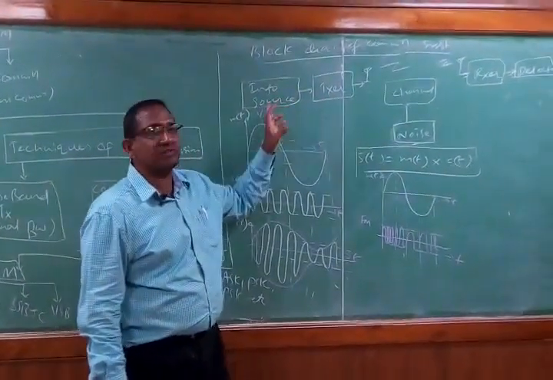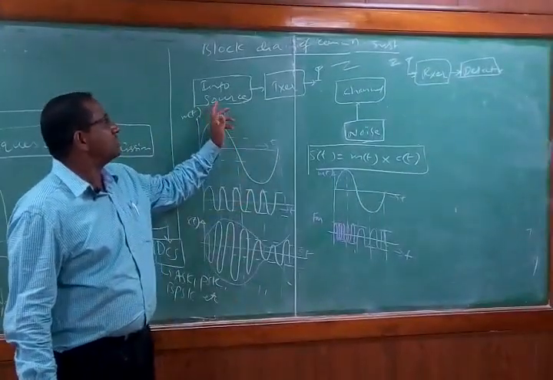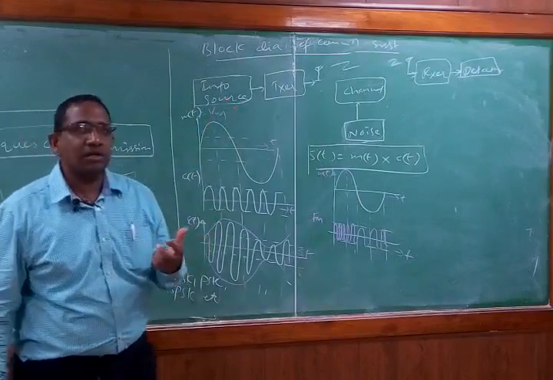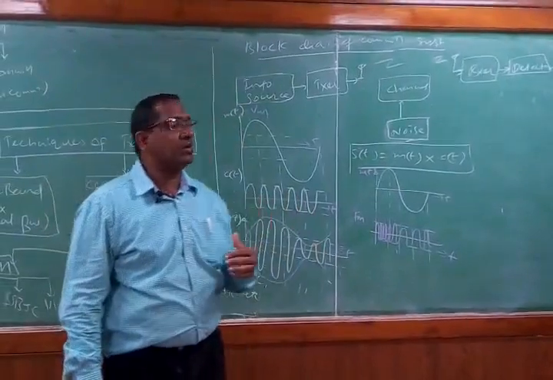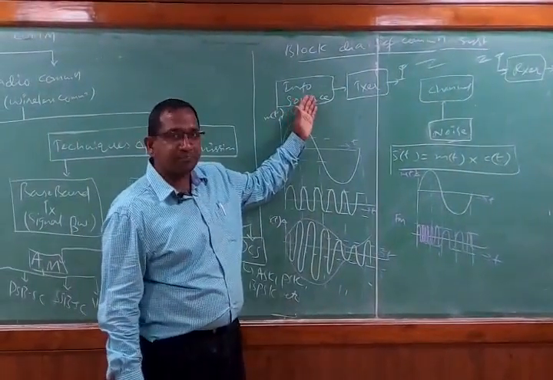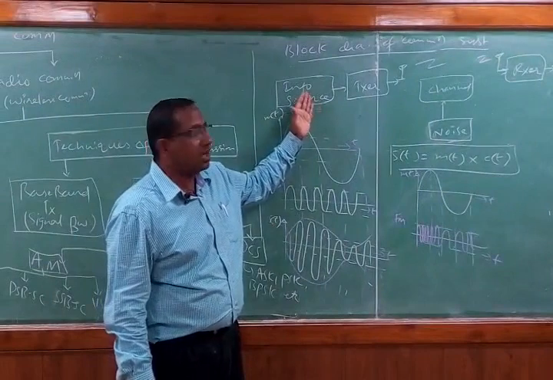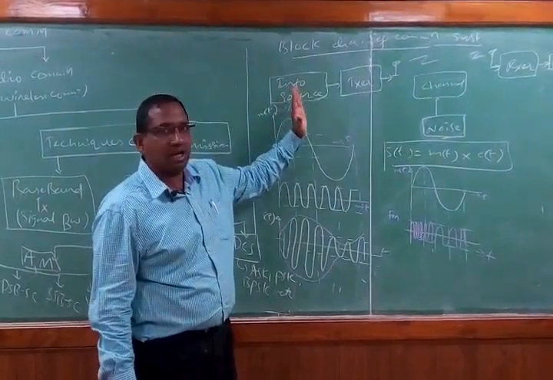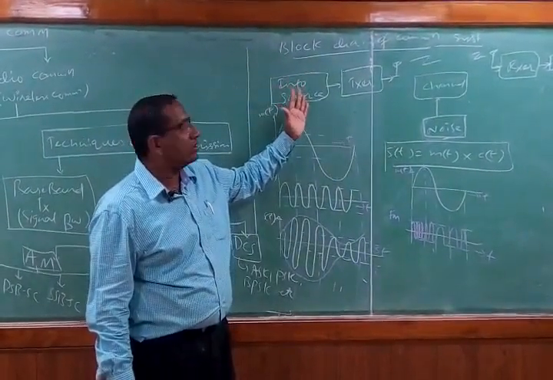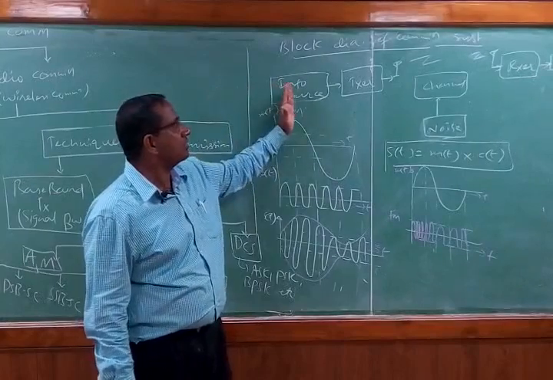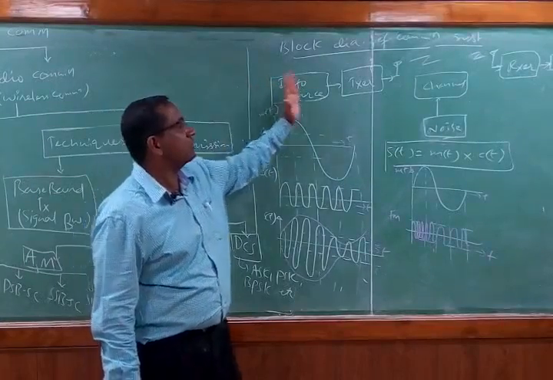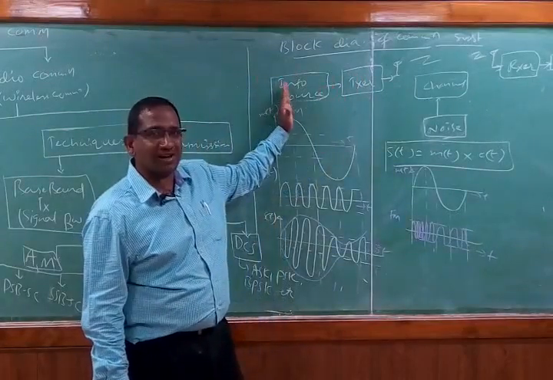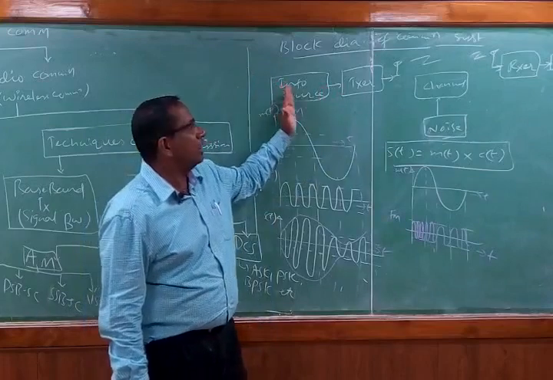So the acoustic signal is known as a physical signal. Now what is the basic job of the information source? The information source gives the data which is to be transmitted. The data may be in the form of human voice, it may be a binary file, a video, or gestures. Anything it could be. Whatever is coming physically, it may be temperature, it may be heat, whatever it is, that is called the information source. That information source is given to the transmitter. What will the transmitter do? The transmitter will simply convert this non-electrical or physical signal into an electrical signal.